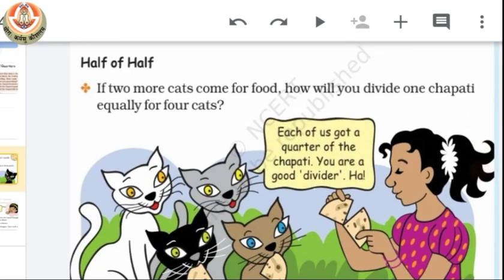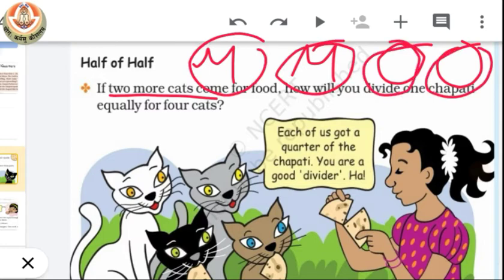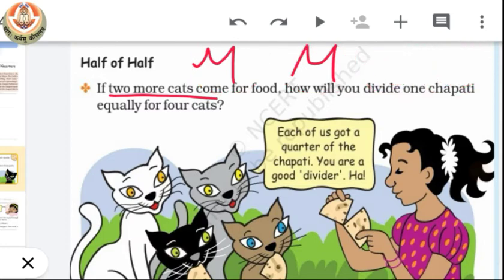Now what is half of half? If there are two more cats, meaning Mintu, Motu and two more cats, then in total we have 4 cats, and we have to divide the chapati into 4 equal parts. So what will we do?